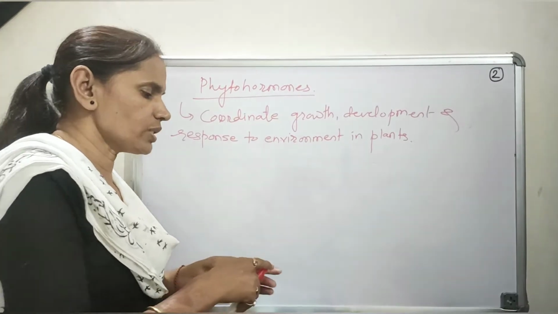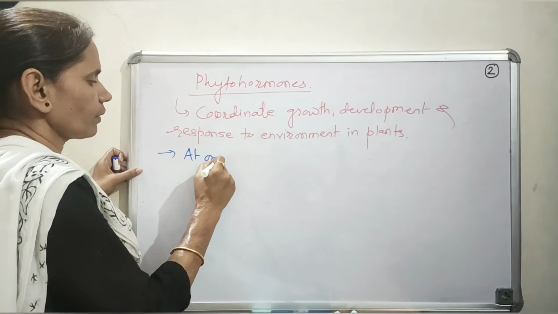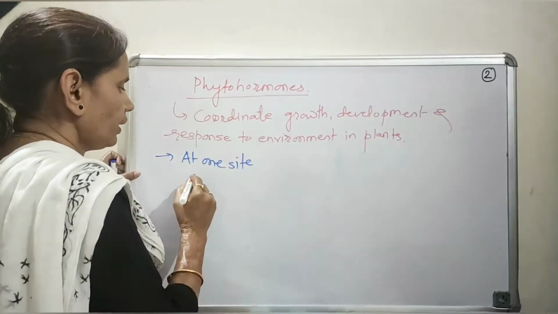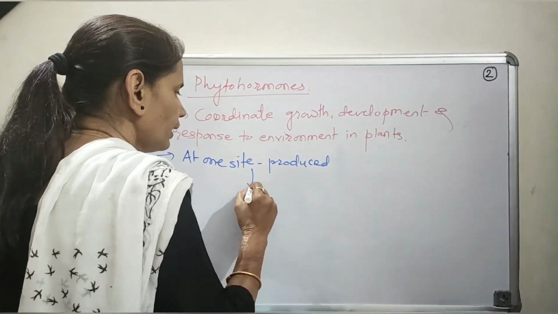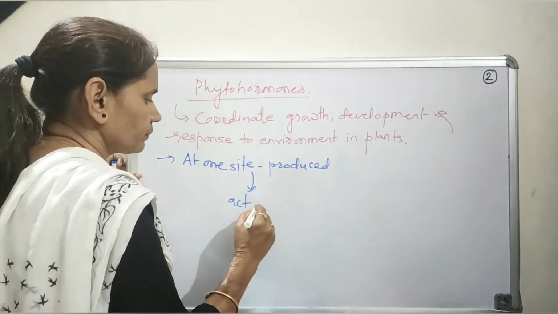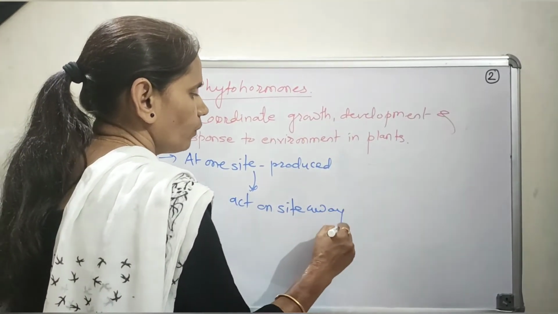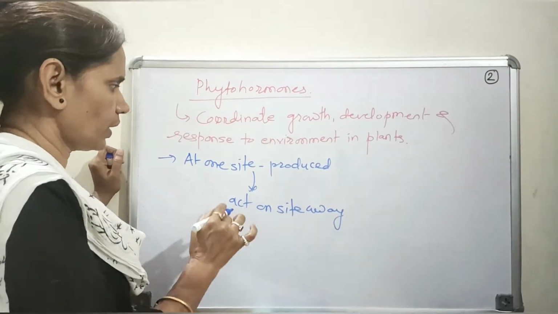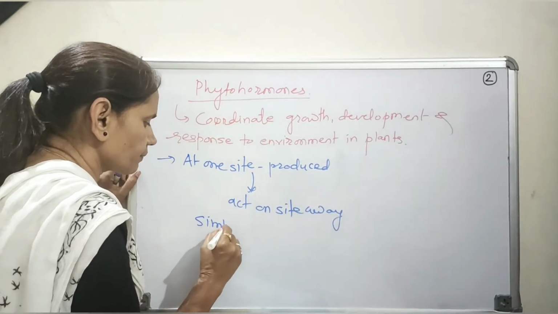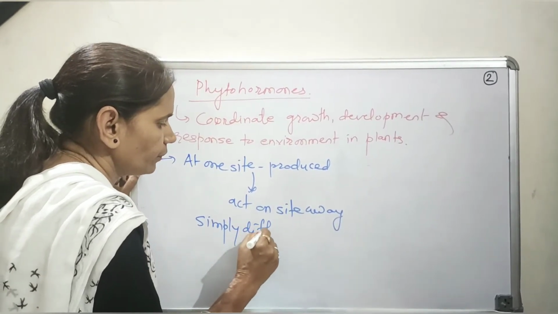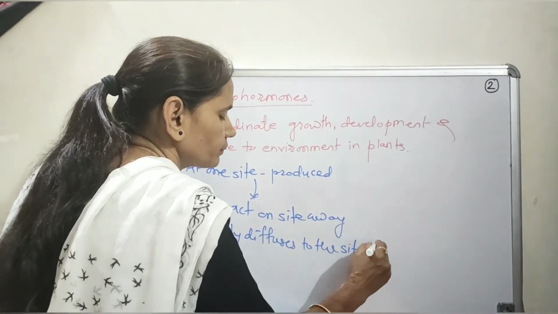These phytohormones are produced at one site and act on another site, away from the site where they are produced. They travel by simply diffusing to the site of action.